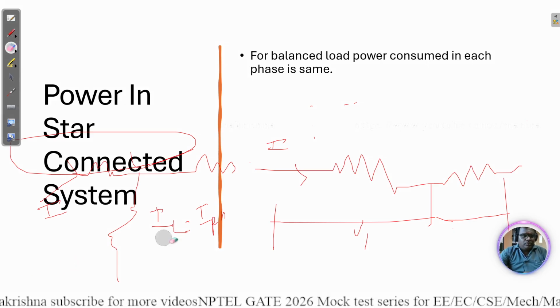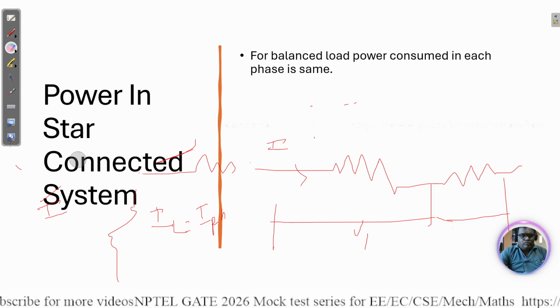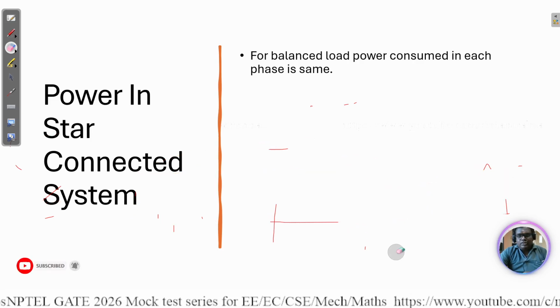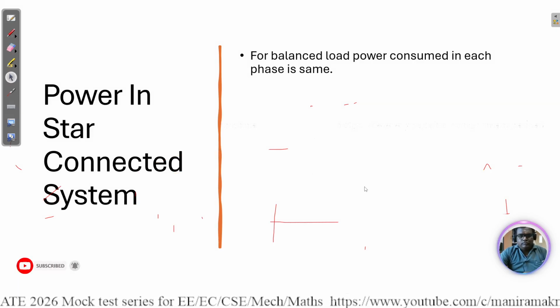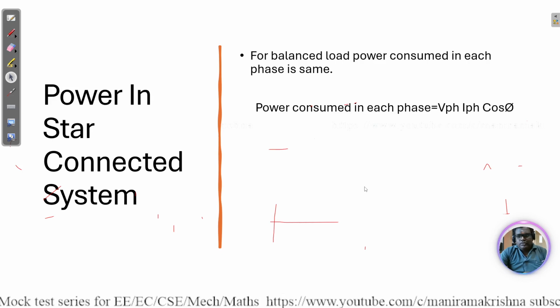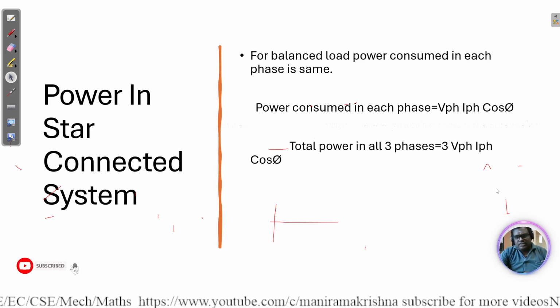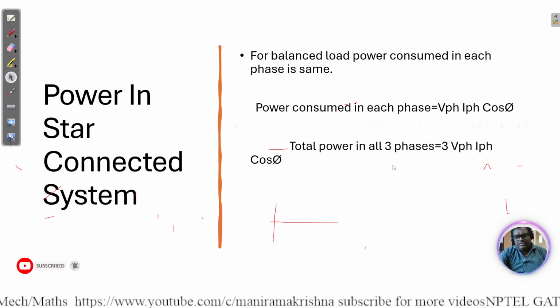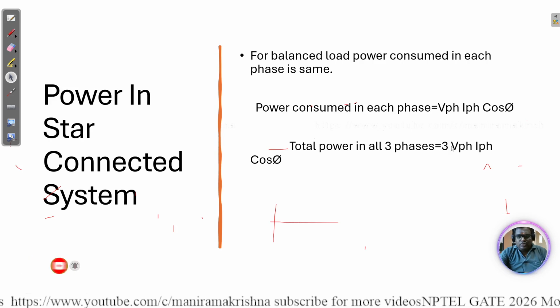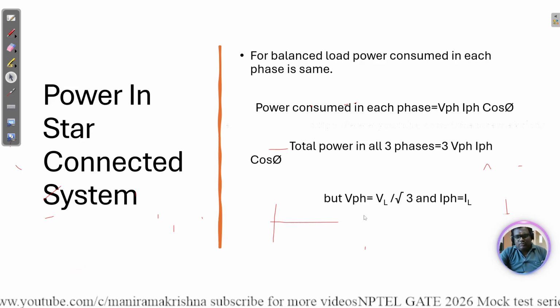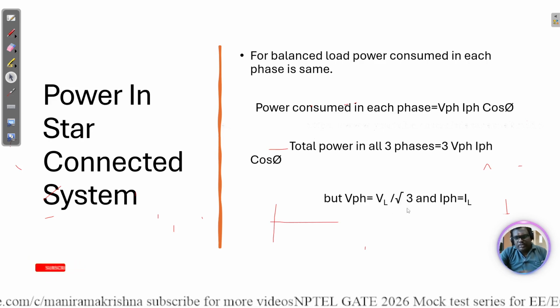Next, if we talk about the power: how is the power in a three phase circuit? For a three phase balanced load, the power per phase is V phase times I phase times cos phi. In three phases, the total power is 3 V phase I phase cos phi. But V phase is equal to VL by root 3.